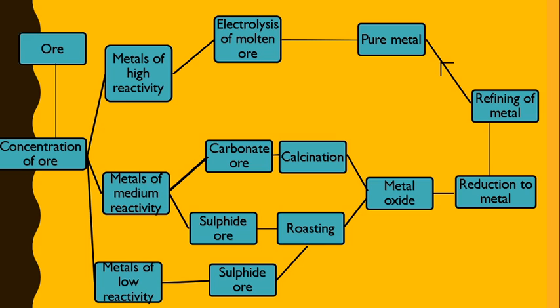In case of metals of low reactivity, the reduction is done in a different manner, and in metals of medium reactivity, the reduction has to be done in a different manner. We will read everything in detail after this. So this is the whole brief view of what the metallurgy process includes.